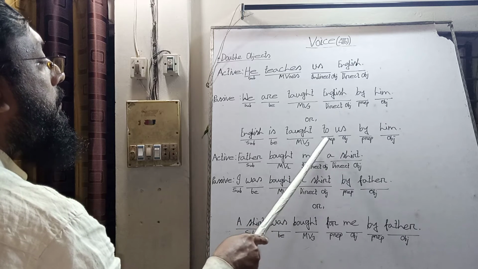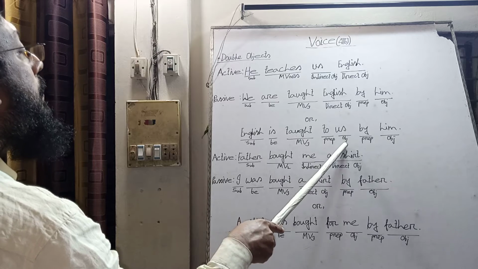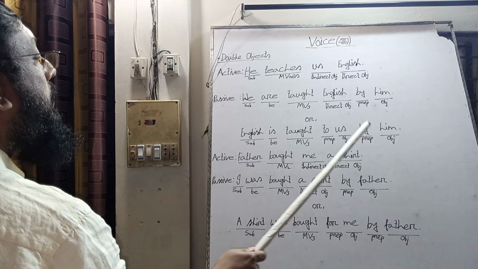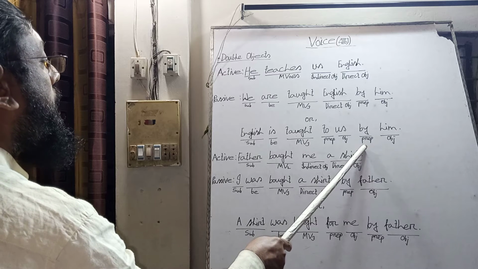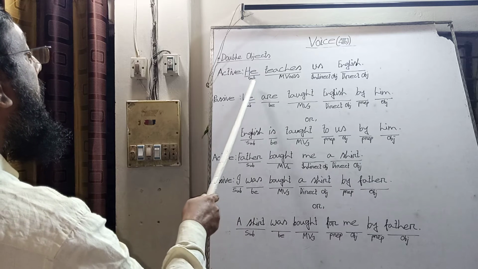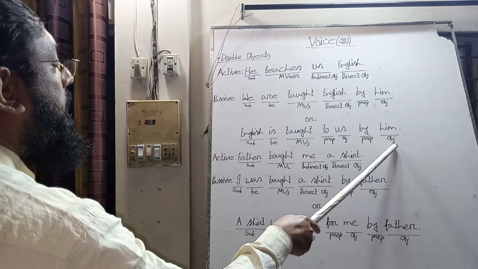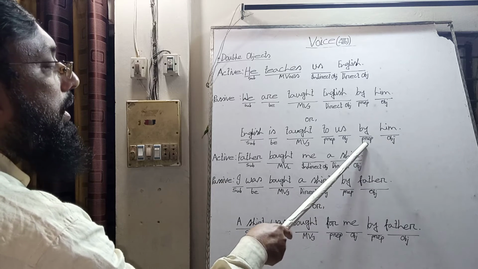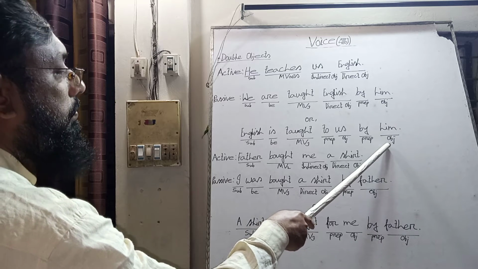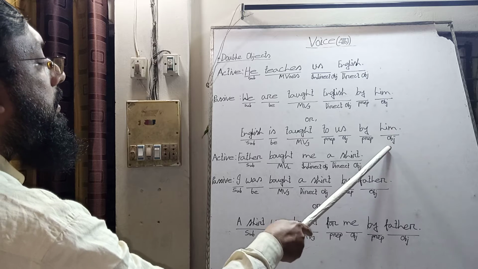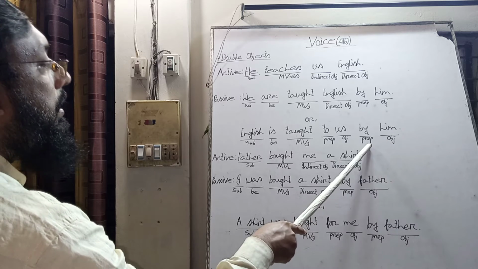So we use to before this indirect object us, and then we bring the preposition by in most cases, and the original subject of active voice will be the object of by in the passive voice. So he will be him, and it is the object of the preposition by.